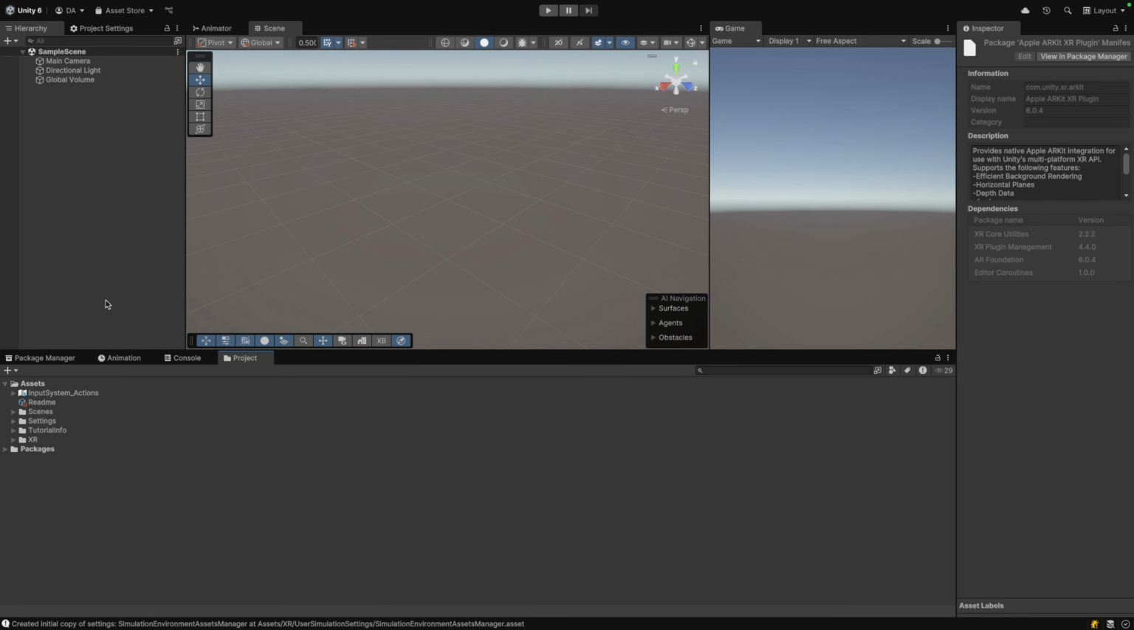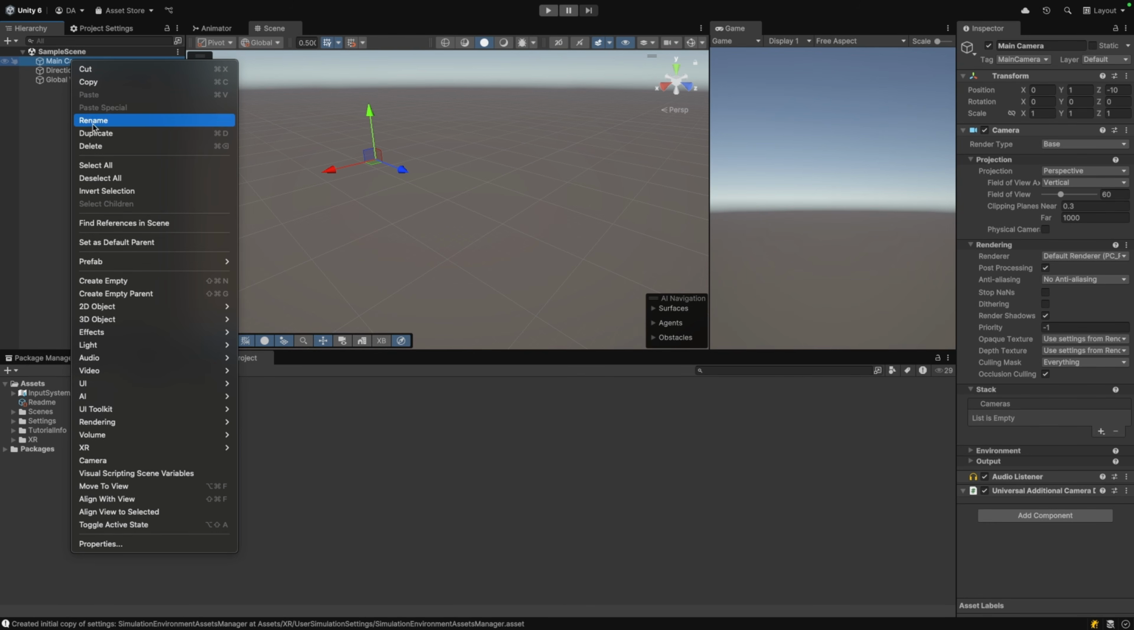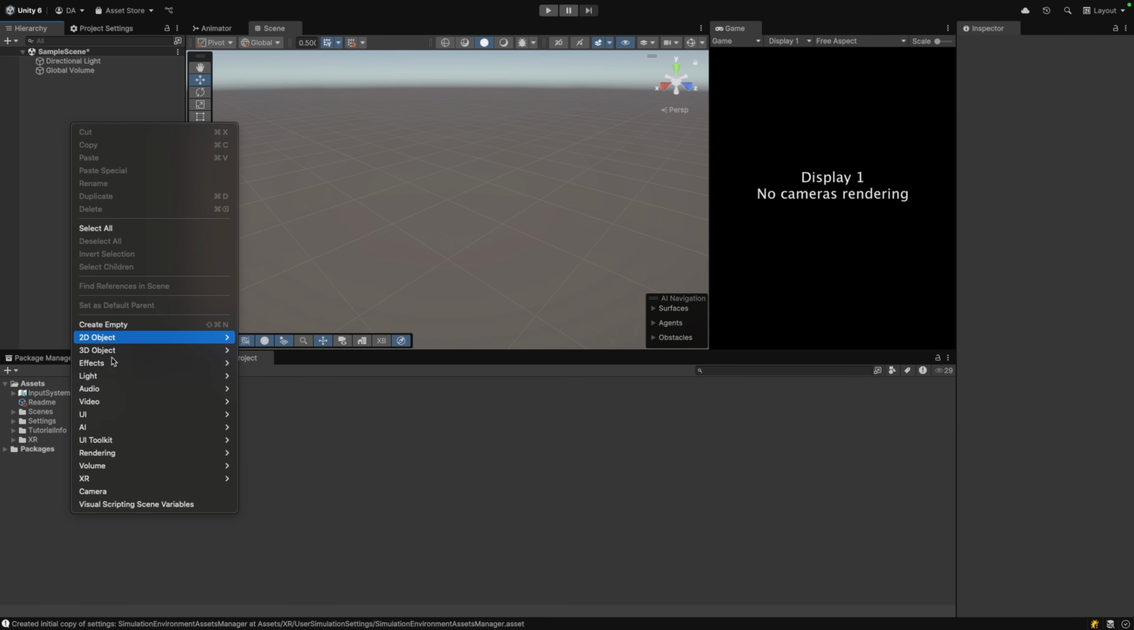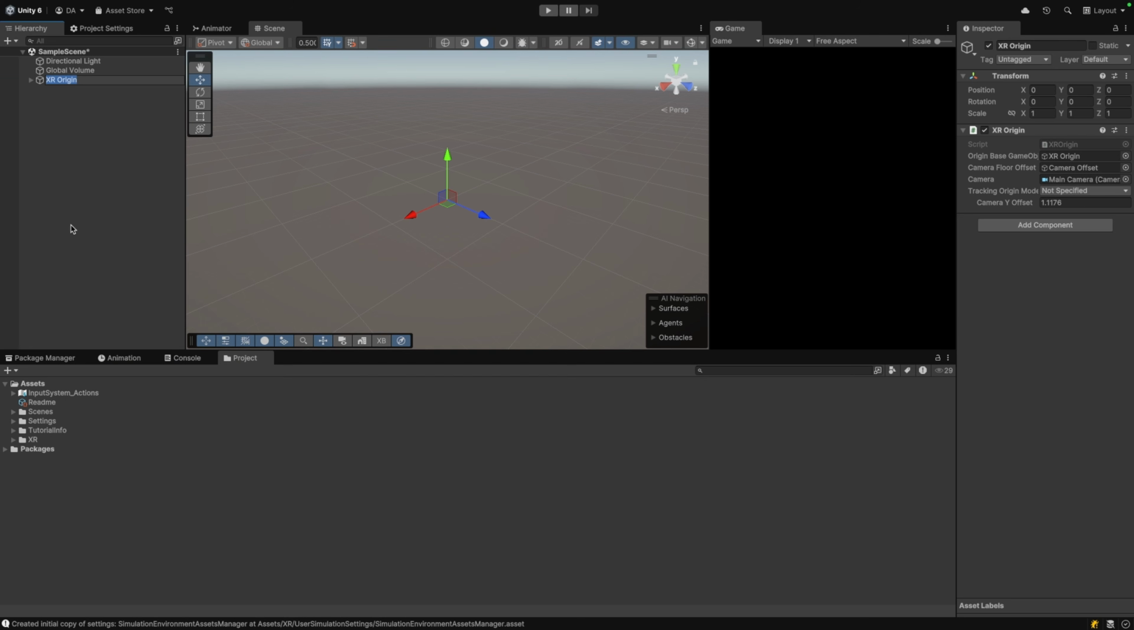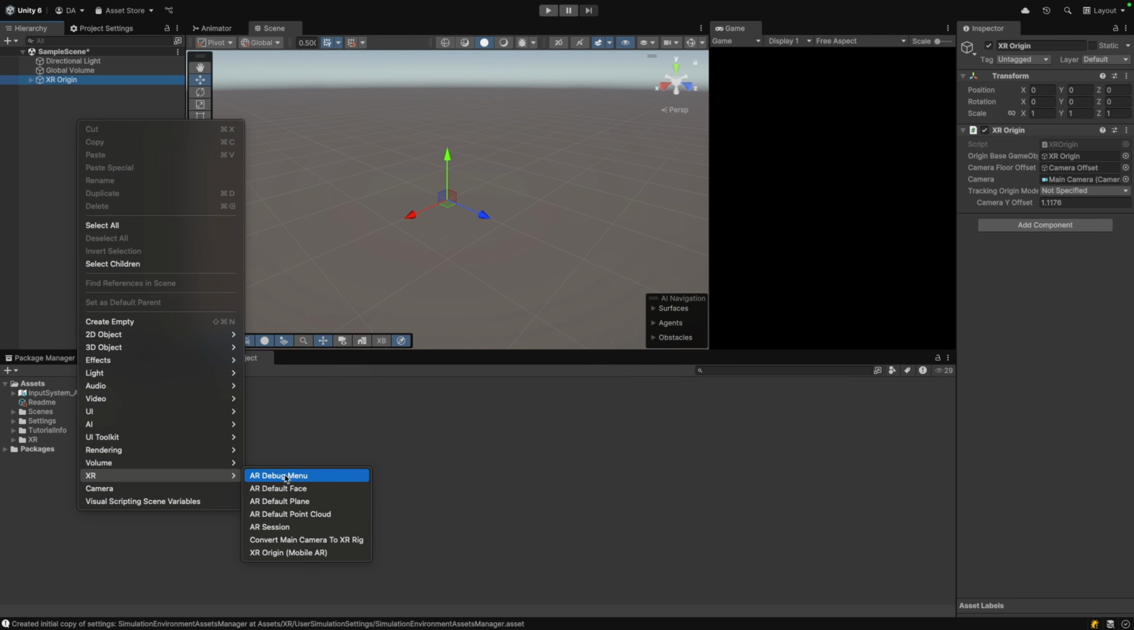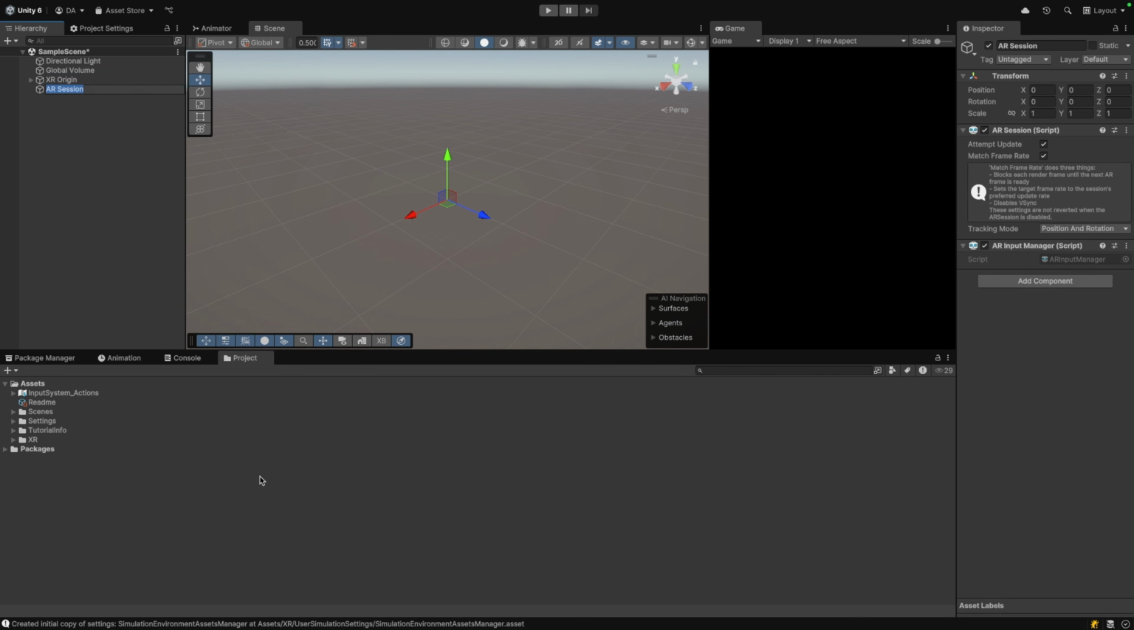Now move to the project and we have to delete the main camera from the scene. Then go to XR and select XR Origin, that contains our AR camera. Now add AR Session. This one is important, otherwise you will face a black screen if not added.